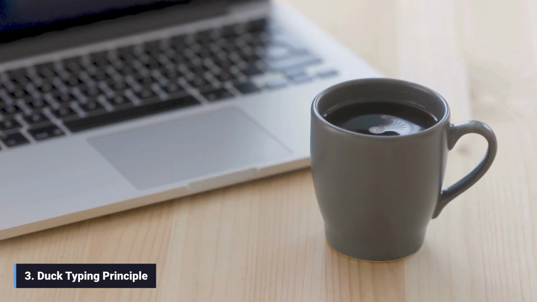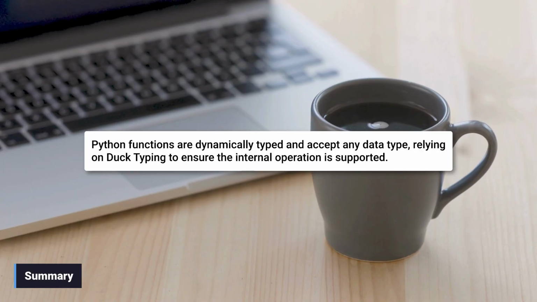3. Duck typing principle. This behavior is guided by Python's duck typing principle. If it walks like a duck and quacks like a duck, it's a duck. In programming terms, if the object passed to the function supports the operation defined inside the function, in this case, multiplication, then the function will execute successfully, regardless of the object's formal type.